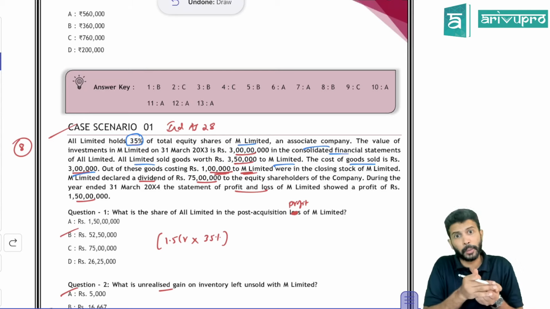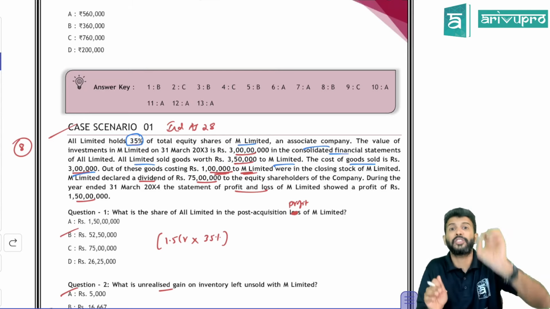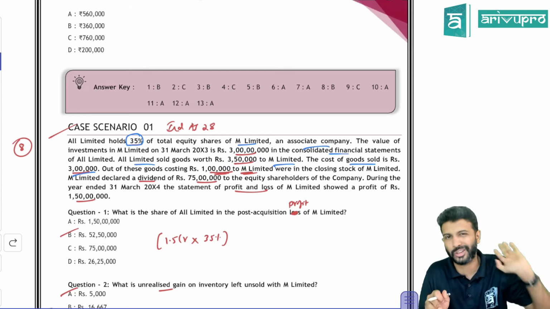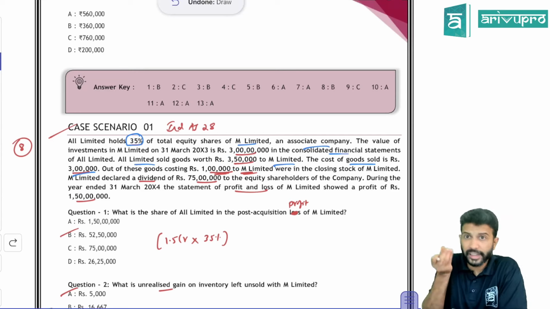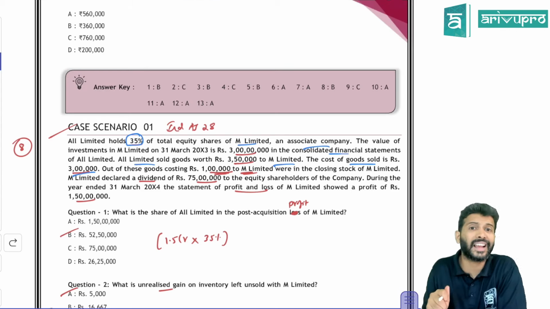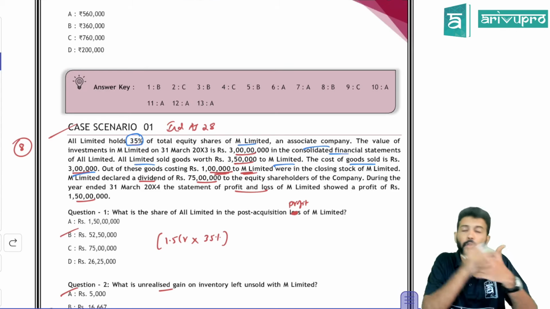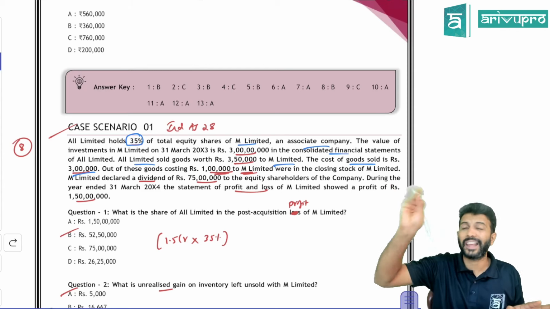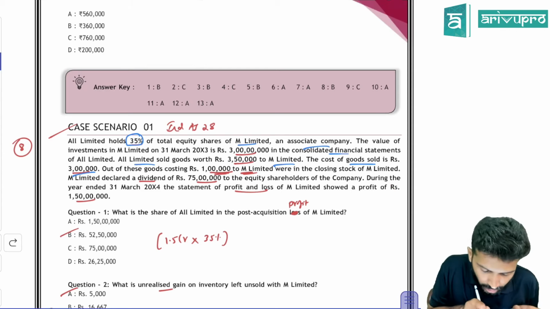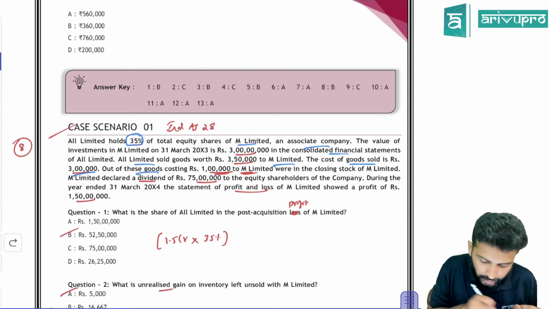Unrealized profit means total profit you'll eliminate? No, unrealized profit means profit element included in closing stock. We might have sold 3,50,000 worth of goods, but the entire 3,50,000 might not be there as inventory with associate company. You have to eliminate unrealized profit only to the extent of the inventory still lying with the associate company. Check here. Out of these goods costing 1 lakh to M Limited.